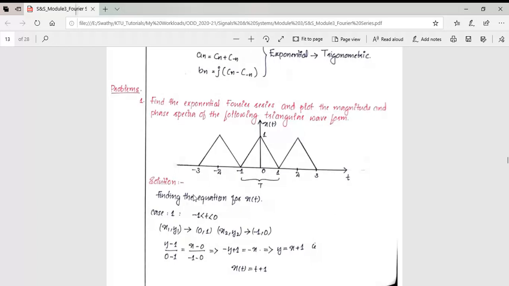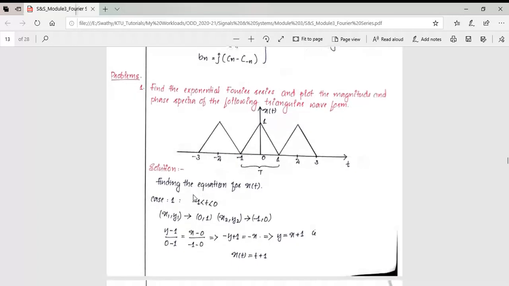So let's see. Here we are provided with a question: find the exponential Fourier series and plot the magnitude and phase spectra of the following triangular waveform. It is a periodic triangular waveform, and they asked us to find the exponential Fourier series and plot its magnitude as well as phase spectrum.